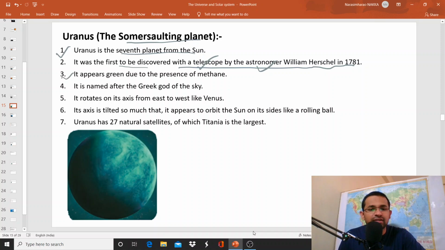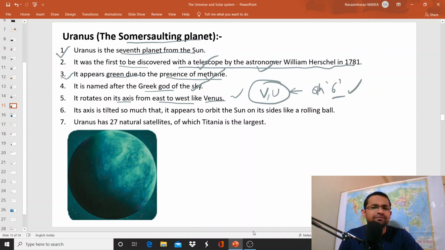It appears green due to the presence of methane, and it is named after the Greek god of the sky. It rotates on its axis from east to west like Venus. We already discussed that except Venus and Uranus, these two planets revolve in opposite directions in comparison with the other 6 planets.